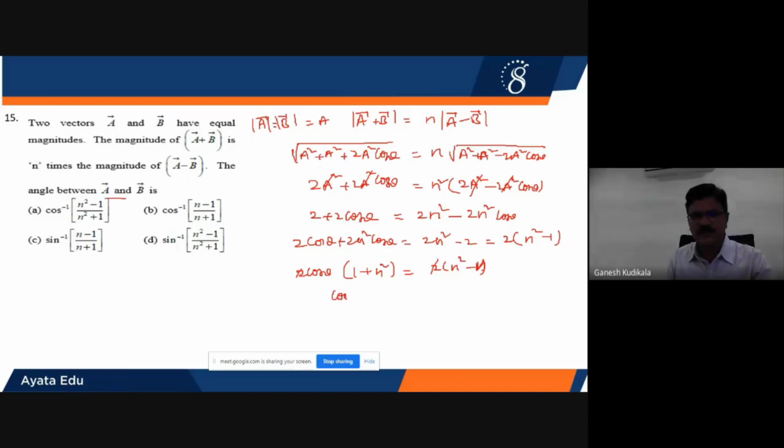Then cos theta value will be equal to n square minus 1 divided by n square plus 1. And therefore theta I have to find out. Theta will be equal to cos inverse of n square minus 1 divided by n square plus 1. So therefore that is your first option.